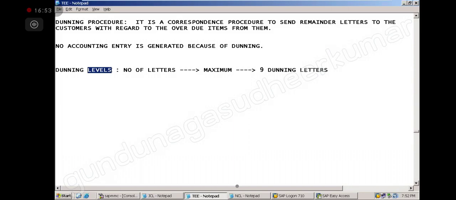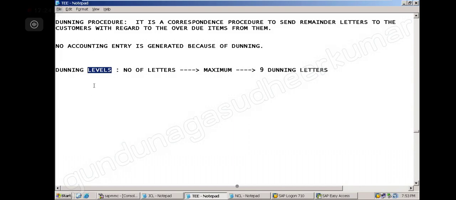First letter I will say please pay. Second letter I will say, you did not respond to the last letter, what happened? Third letter, if you do not respond now, I am going to take legal action. So we are going to increase the intensity of our words. That's why we call it a level: level 1, level 2, level 3. The more the level, the more serious it is. I will show you the letters.